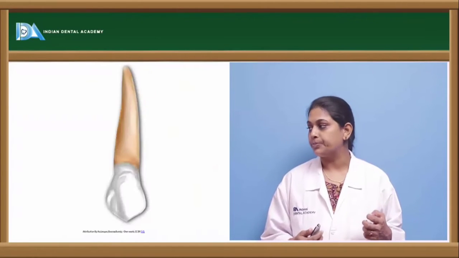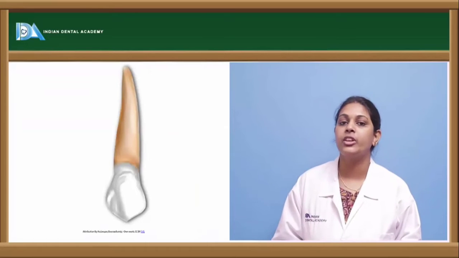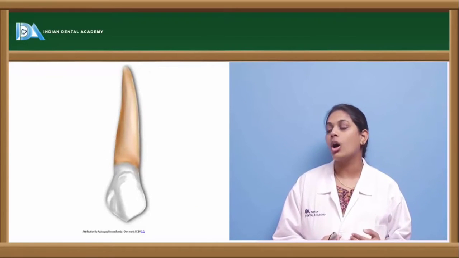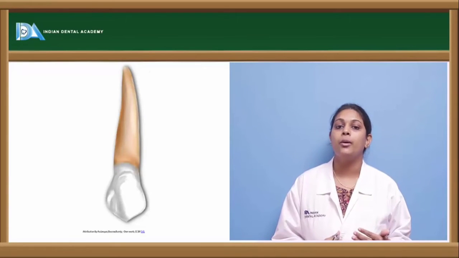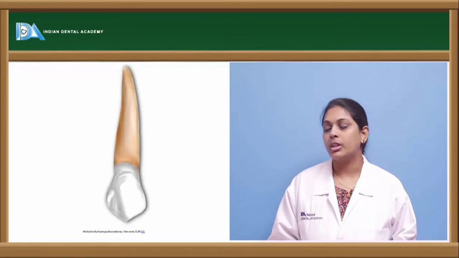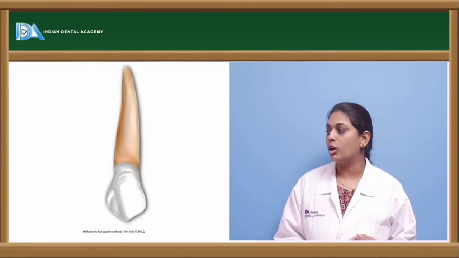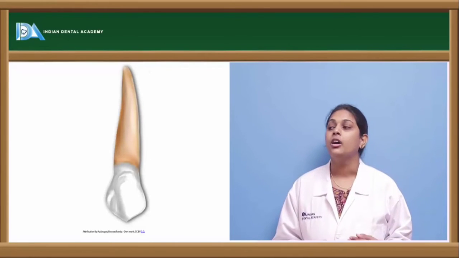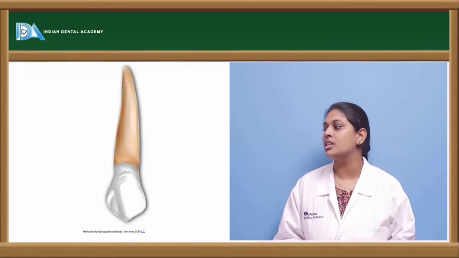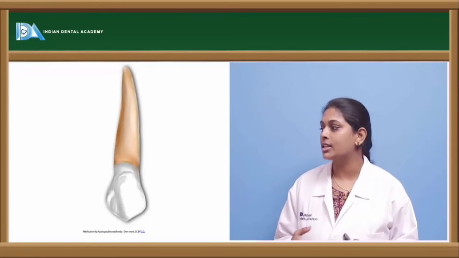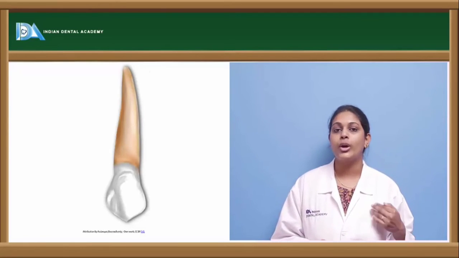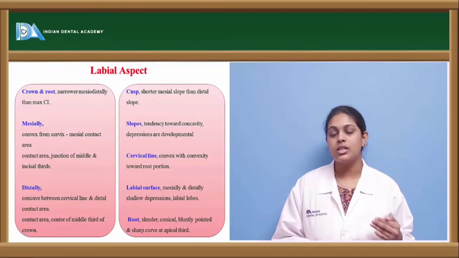There is a picture of the crown showing the mesial and distal slopes, where the distal slope is longer and the mesial slope is shorter. Both merge and result in a pointed cusp tip with a well developed middle lobe from the labial aspect, and a cervical line of curvature showing convexity towards the root. The root is slender and conical with a pointed tip, showing a slight tilt towards the apical third.